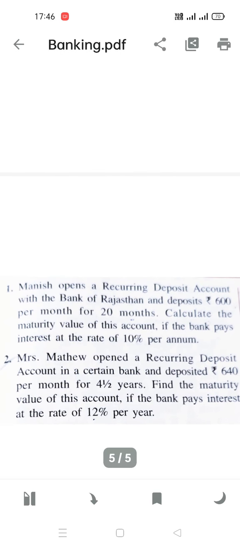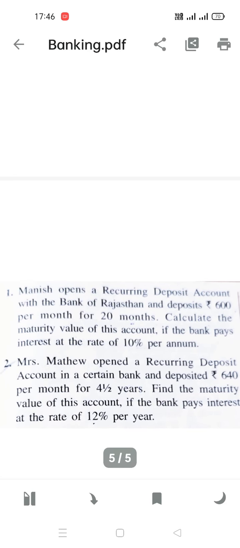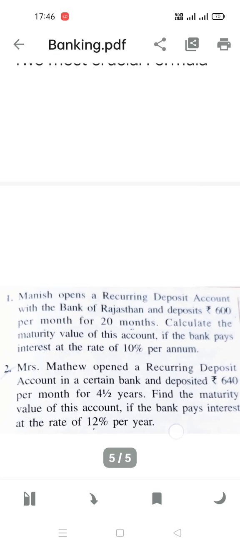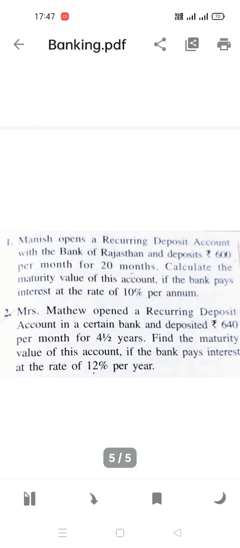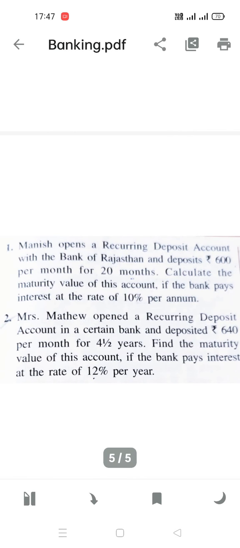Take the screenshot of your question 2 and do it right now and tell me. Okay, these are very easy if you know the formula, the two most important formulas. If you know these two formulas, you can do each and every question based on banking within a span of time. So just wait. Take the screenshot of the second question as well and do the rest of the questions based on banking.